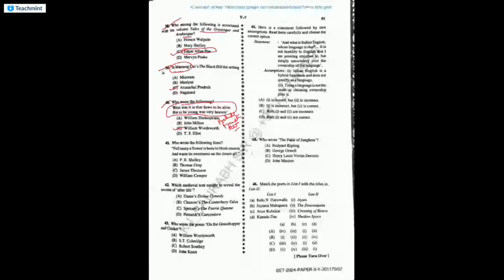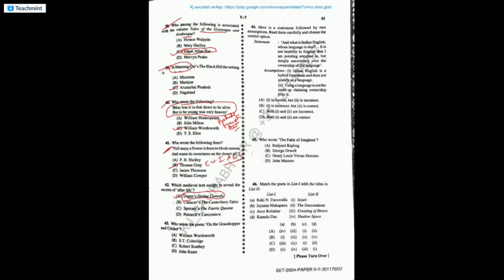Full many a flower is born to blush unseen and waste its sweetness on the desert air. Very, very important line. It's by Thomas Gray, and it's from Elegy Written in a Country Churchyard. Very important. Which medieval text sought to reveal the secrets of the afterlife? It's Dante's Divine Comedy. It tells the secrets of the afterlife.